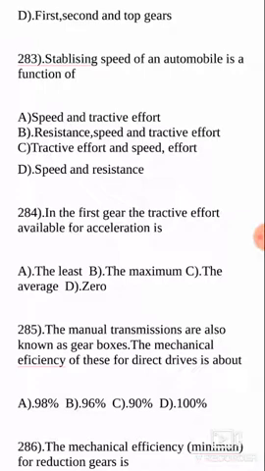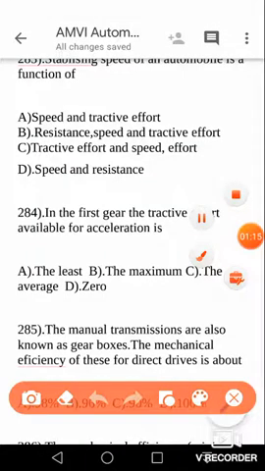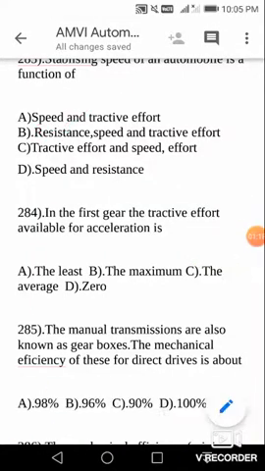So here your answer is all the three: resistance of the road and tires, speed of the vehicle, and also tractive effort, the effort required to pull the vehicle by means of the engine. Yes, so your answer is resistance, speed, and tractive effort. Answer is B.